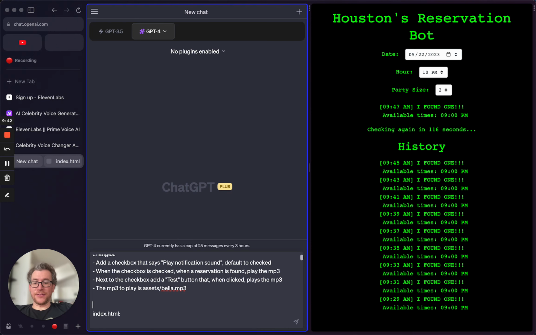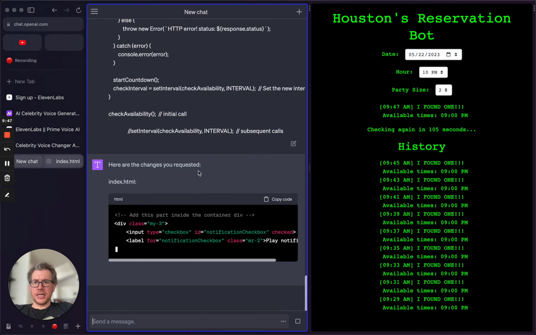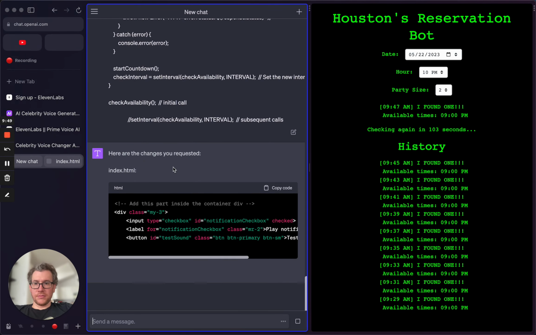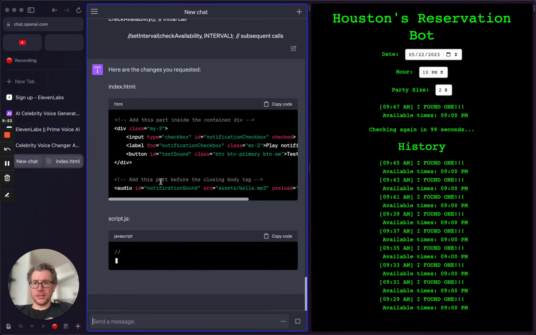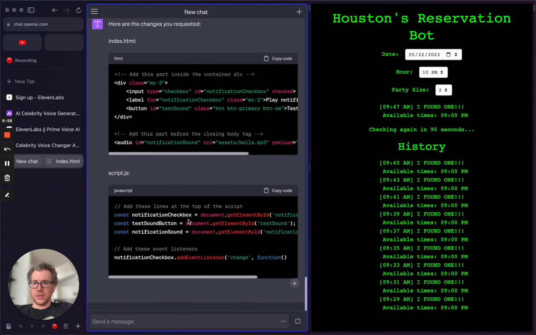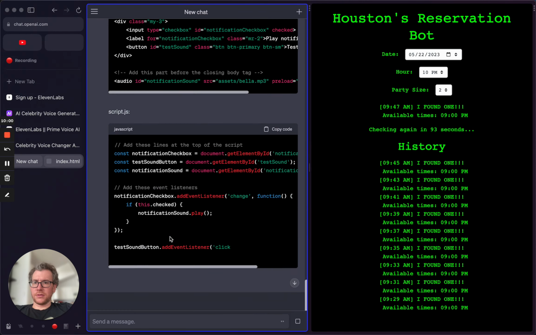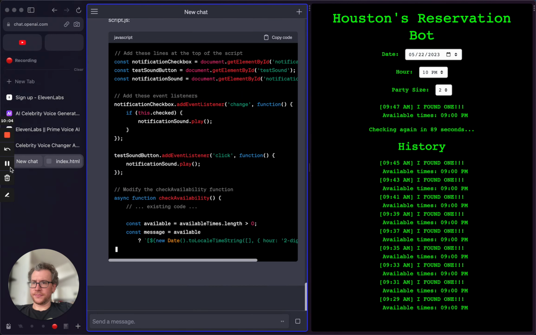Oh yeah, I have to hit Command Enter. Woo! Here we go. And now we're getting the changes that we requested. It's adding the checkbox, it's adding a notification sound audio, and we're getting the JavaScript. Very nice. I'm going to plug this in here in a second.